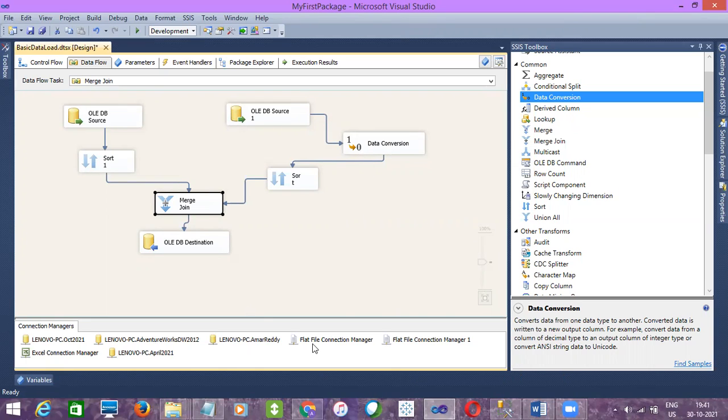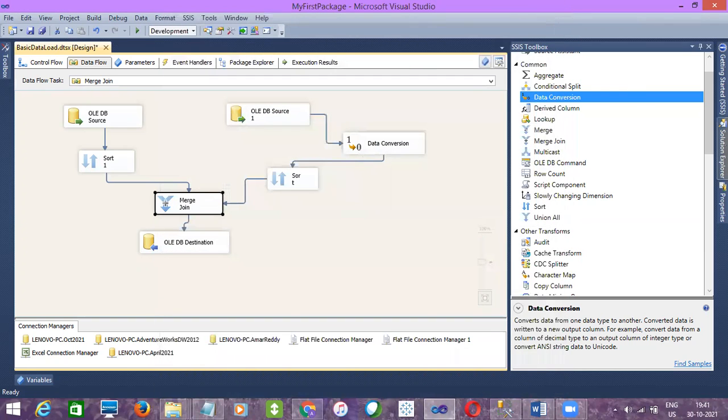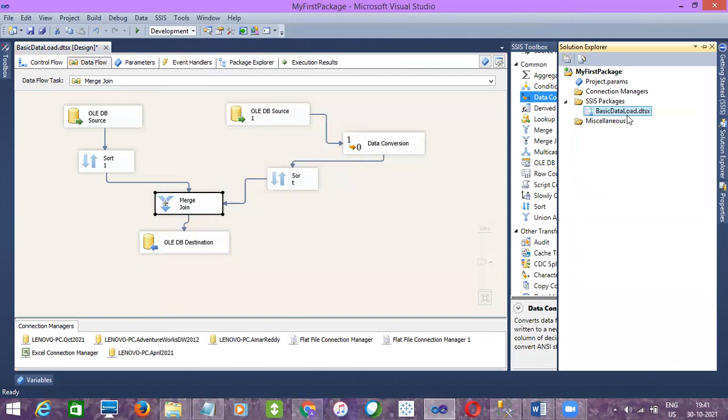It should insert 7 rows. So, left join. Let me execute. I'm not deleting data in the destination. Already we have 4 records, right? So let it append.